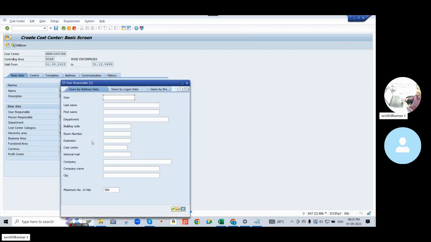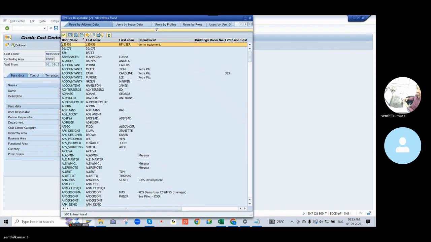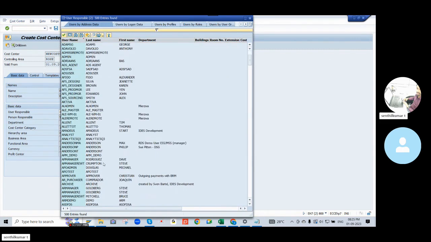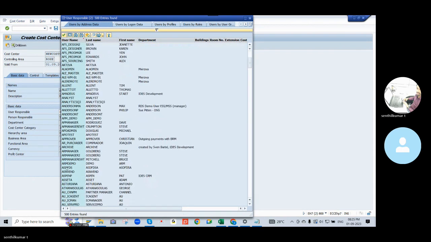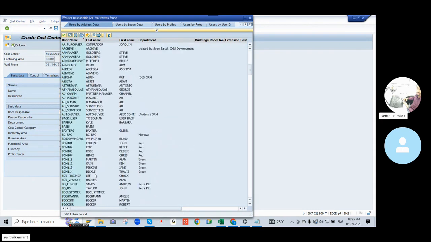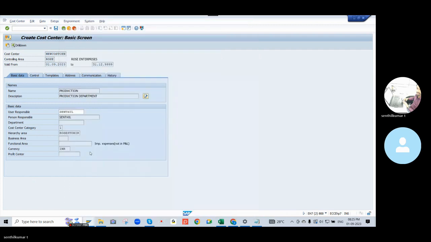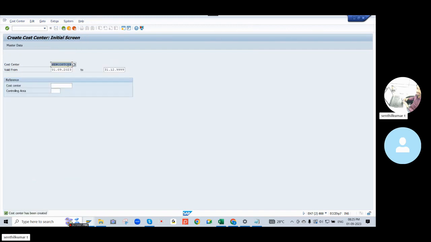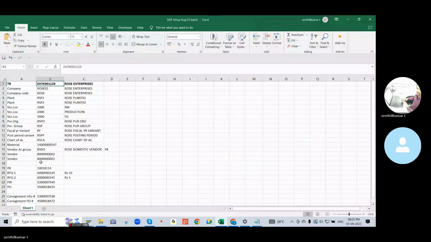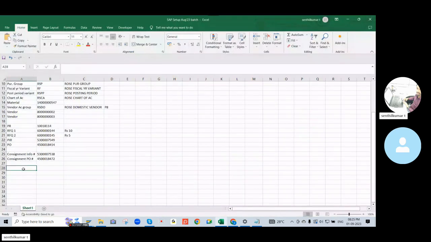We can select any user as responsible here. Our name you can select, any name. I can click this and select. This is our cost center. Generally, the live systems will be created by the controlling team. Cost centers come under the controlling team.